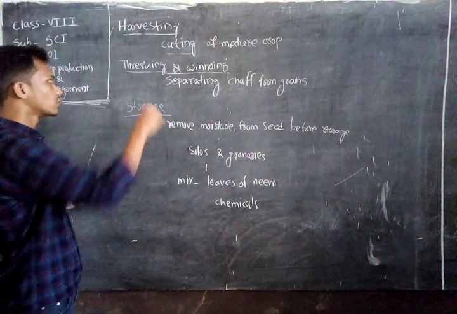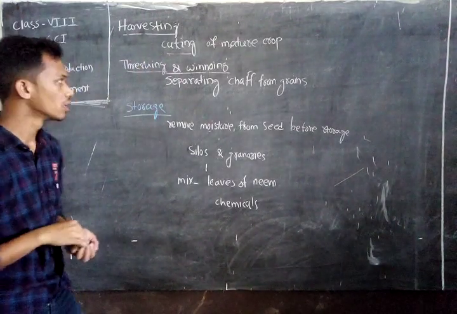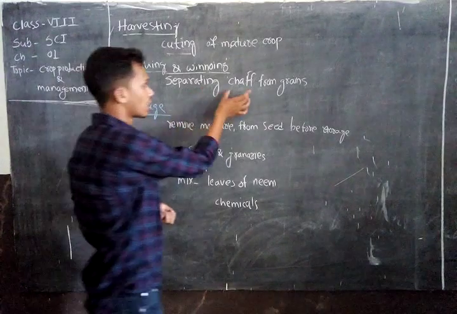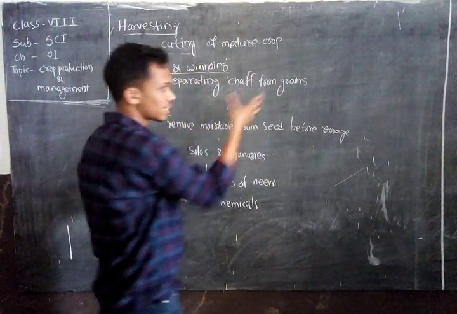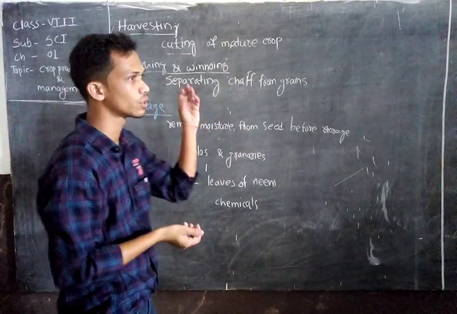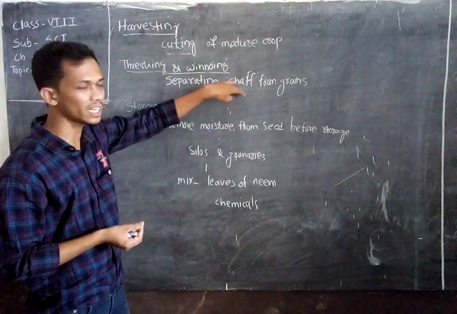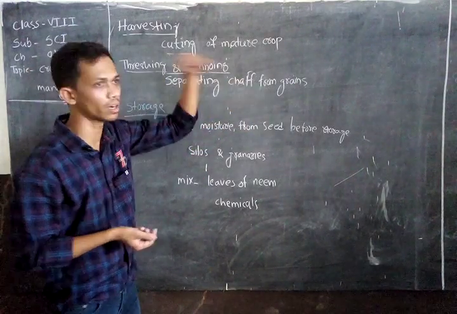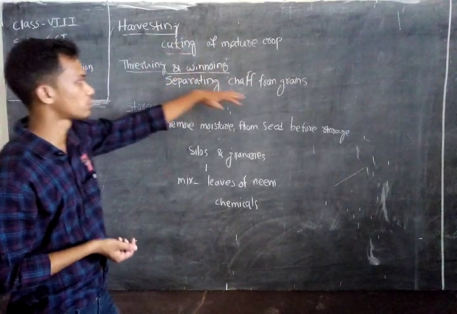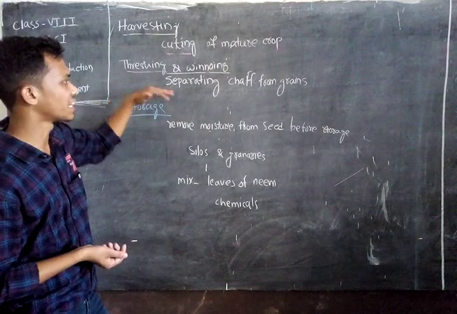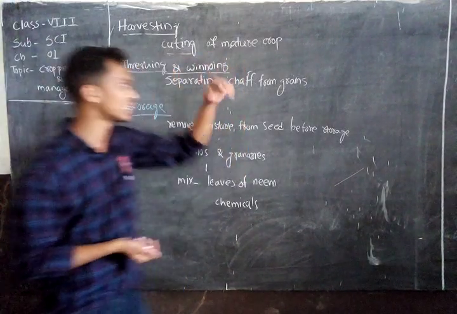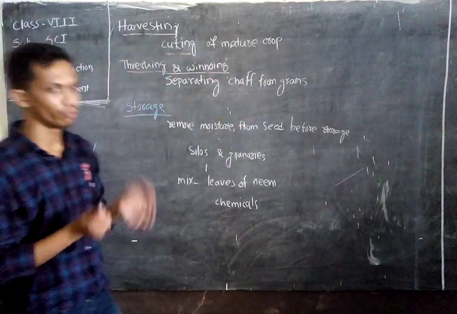Next is threshing and winnowing, the separating of chaff from grains. The chaff is unwanted and not required for our future use, so we must separate the chaff from the grains. The process where the chaff is separated from grains is called threshing and winnowing.